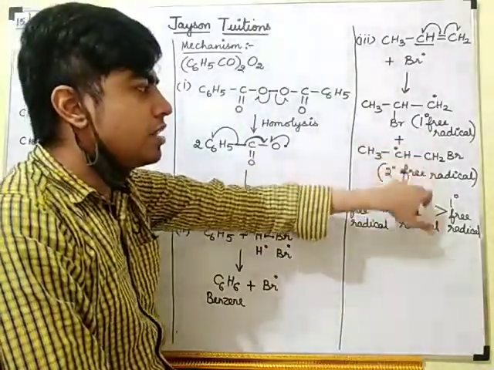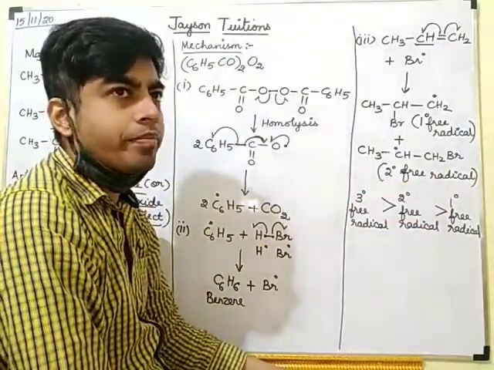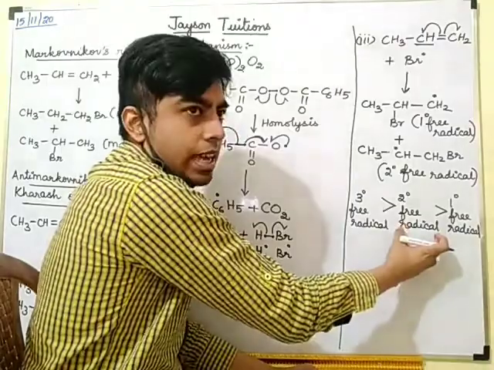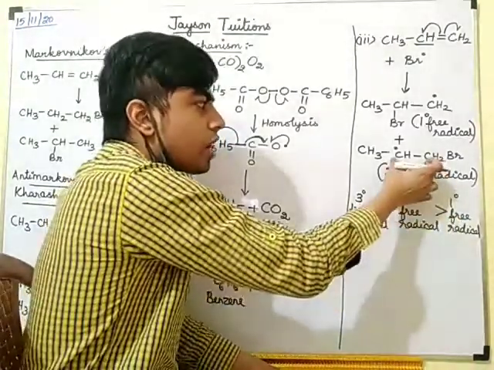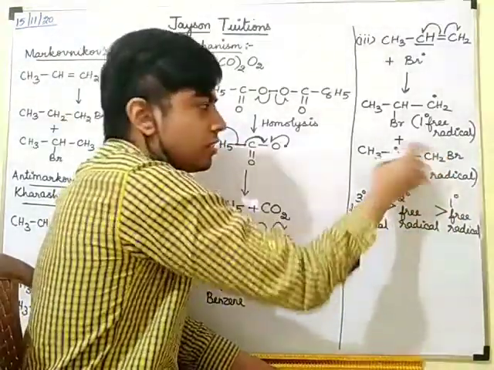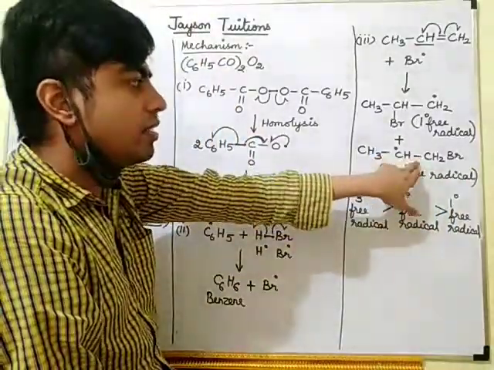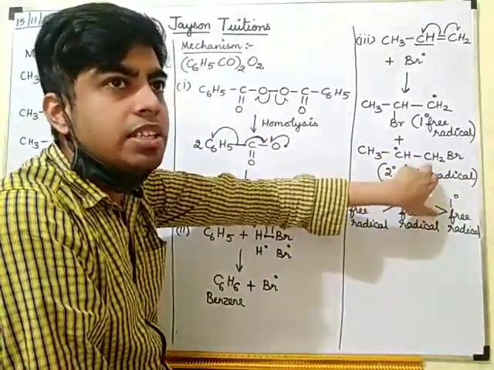Okay, so of these two, which is more stable? The secondary free radical is more stable. So this will not react. More stable means it will give the major product.